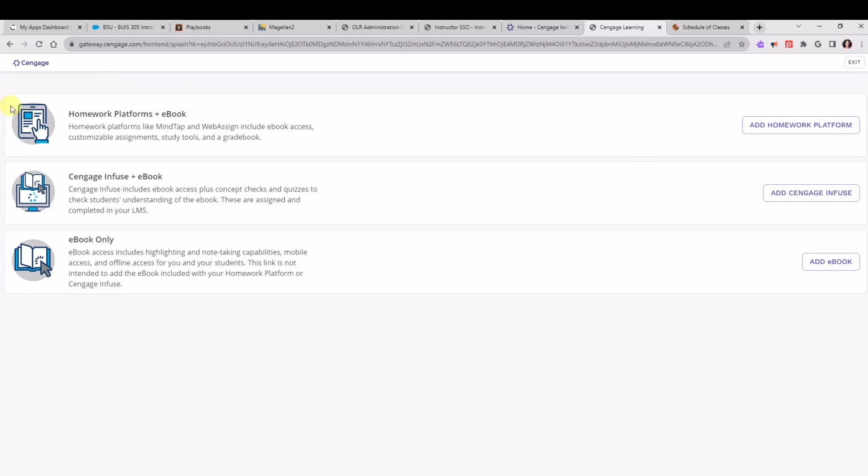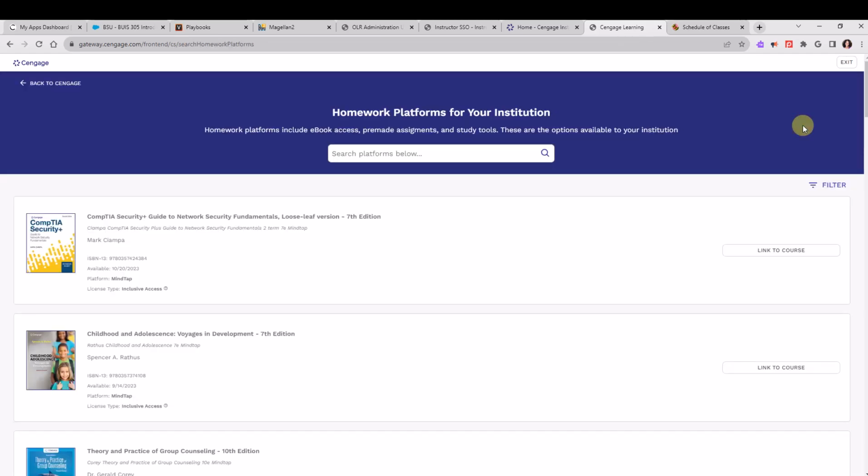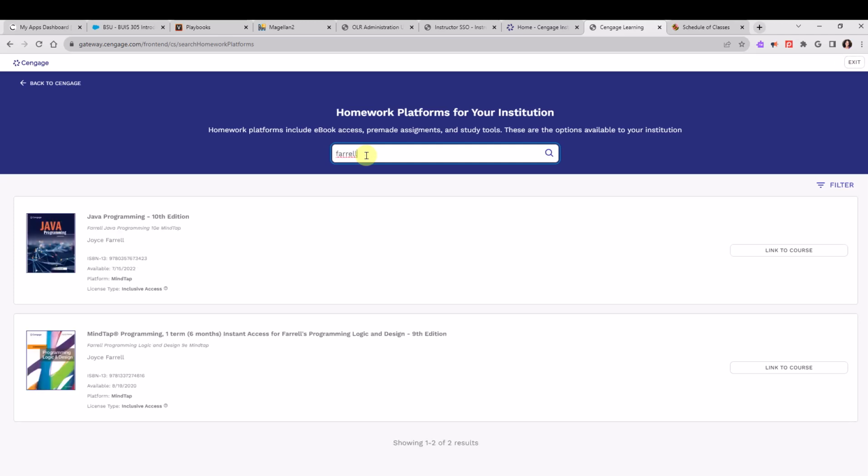So here you have three options. MindTap is a homework platform, so we are going to click on Add Homework Platform at the top on the right-hand side. Then there is a Search Platforms Below box. I recommend that you type in the title of your textbook, the author's name, and then you're going to select your book from the list.